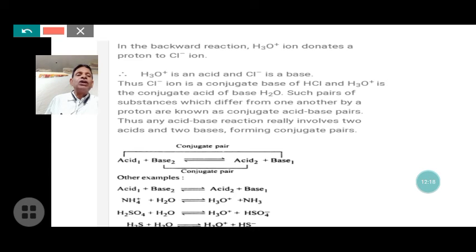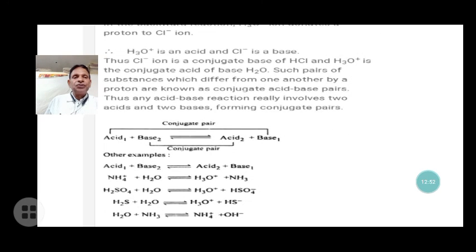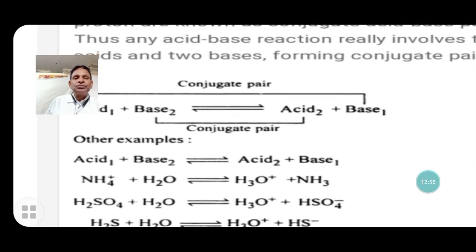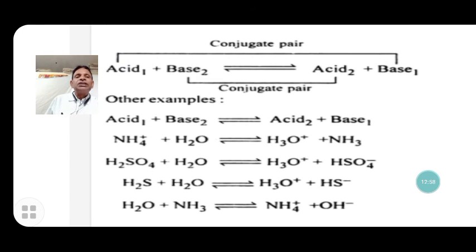Such a pair of substances which differ from one another by a proton is known as a conjugate acid-base pair. Thus any acid-base reaction really involves two acids and two bases forming conjugate pairs. Whenever acid and base react, there are two pairs of acid and base, and they form conjugate acid-base pairs.